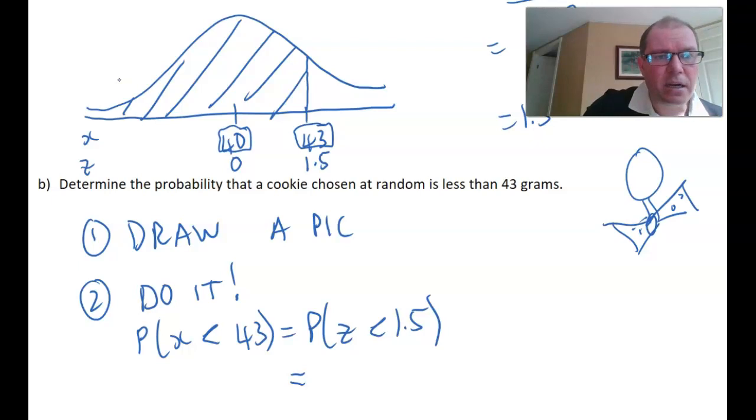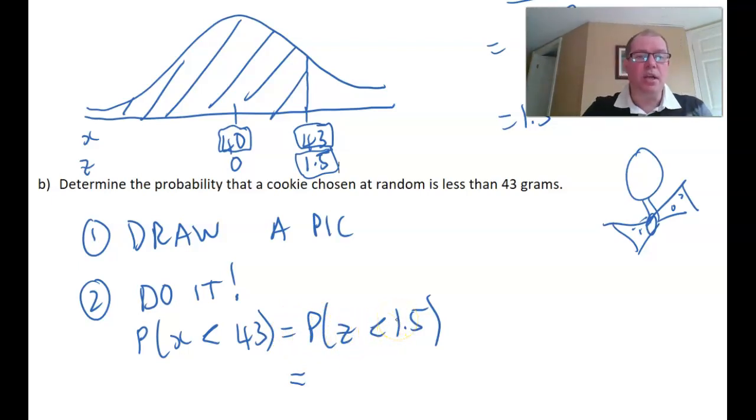And then work out the z-score, showing the working like we did in part A. The z-score for the mean is 0, we know that, so I can write that there always. And the z-score we're interested in is this 1.5 here. That 43 grams is 1.5 standard deviations away from the mean. So what we're essentially going to do is find that the probability that my cookie is less than 43 grams is identical to the probability, in the standardized normal distribution, of the z-score being less than 1.5.